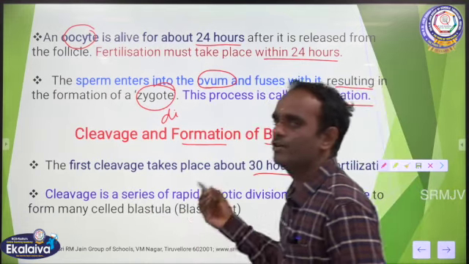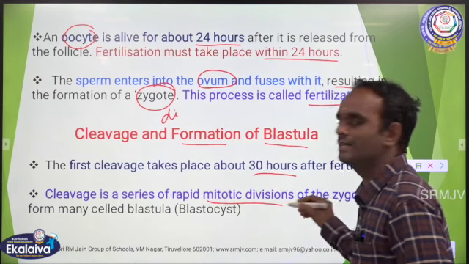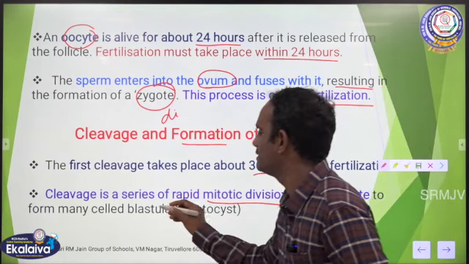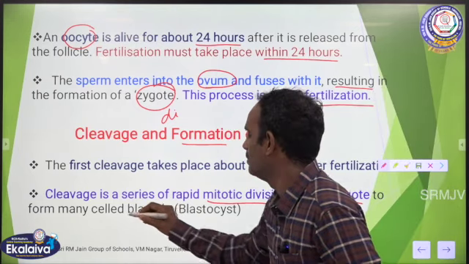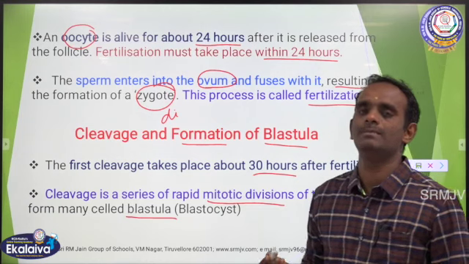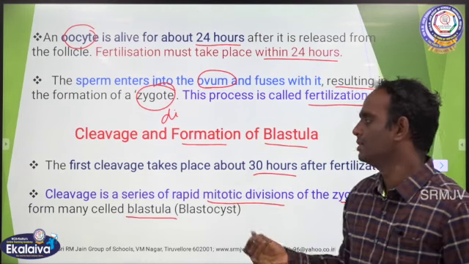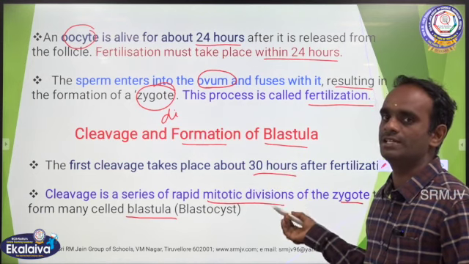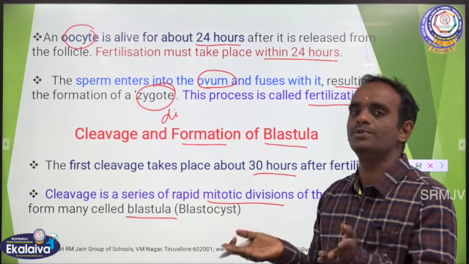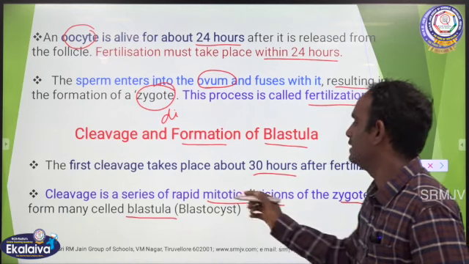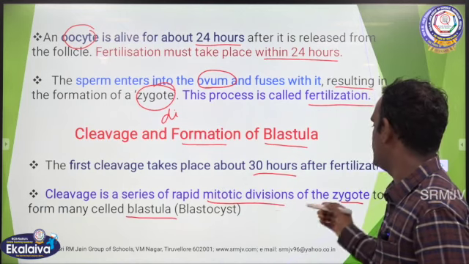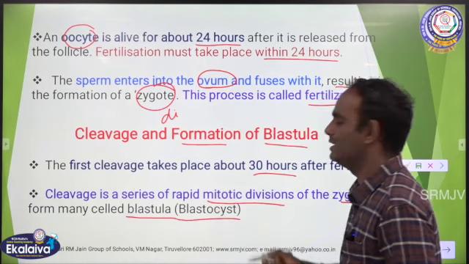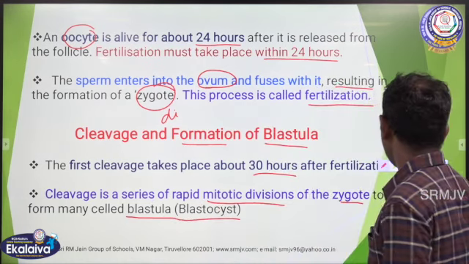Cleavage is a series of rapid mitotic cell divisions of the zygote to form many cells called the blastula. Blastula is nothing but a many celled stage. The first cleavage takes place after 30 hours of fertilization. The zygote cleaves into two, and rapid mitotic division continues to form the many celled blastula, also called the blastocyst.